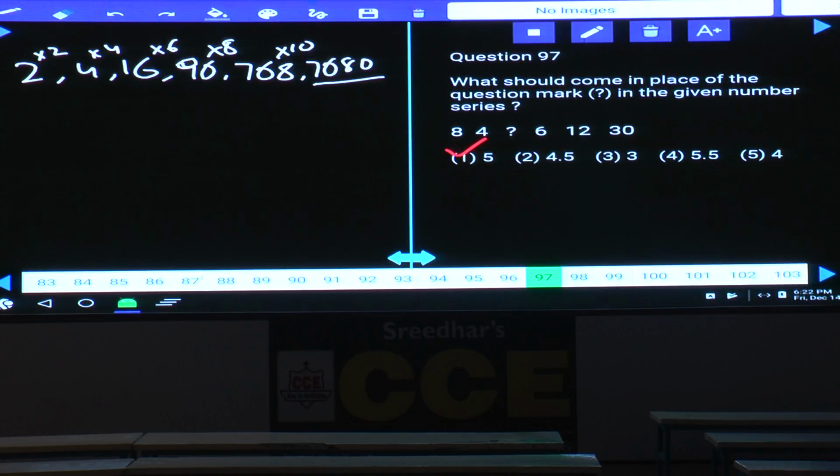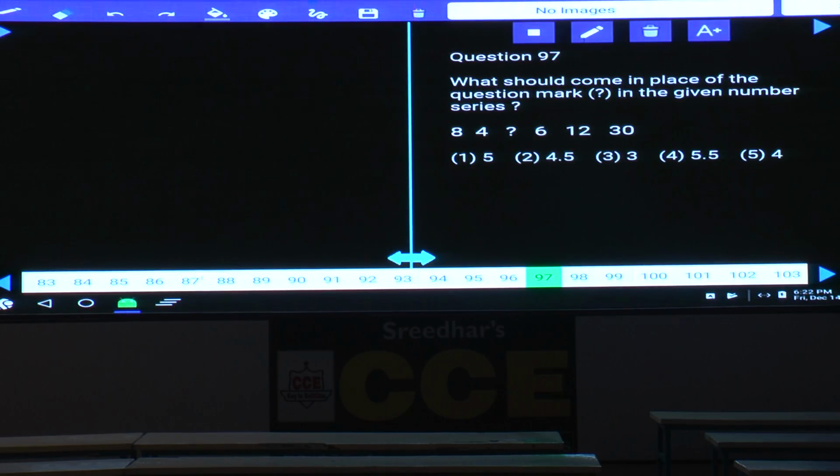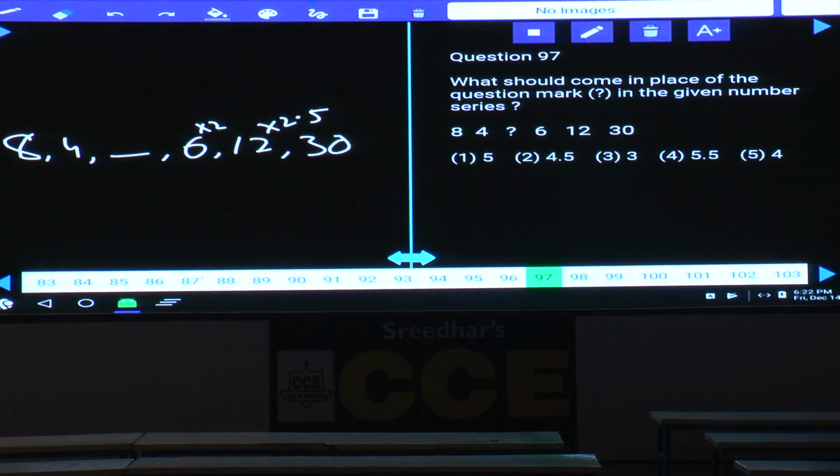96. Then question number 97. 8, 4, blank, 6, 12 and 30. Now 12 and 30 can be written as 12 into 2.5, and 6 into 2, and 4 into 1.5 is 6, into 0.5, 1, 1.5, 2 and 2.5. What is the missing number here? 4 is the missing number, choice 5.